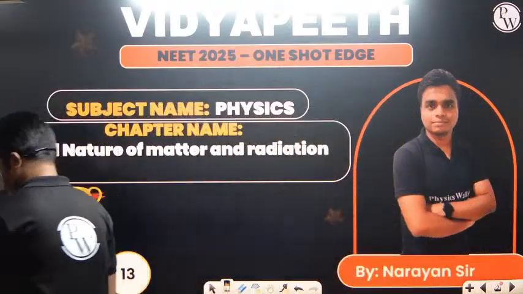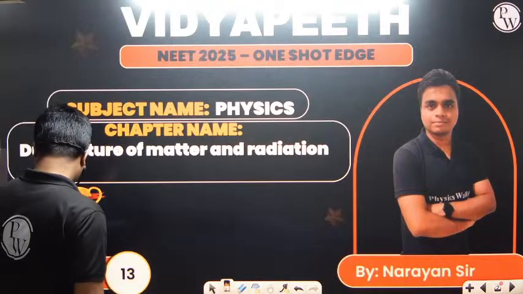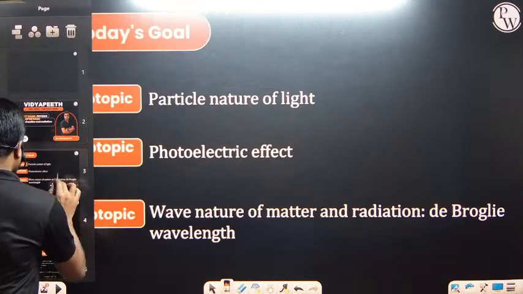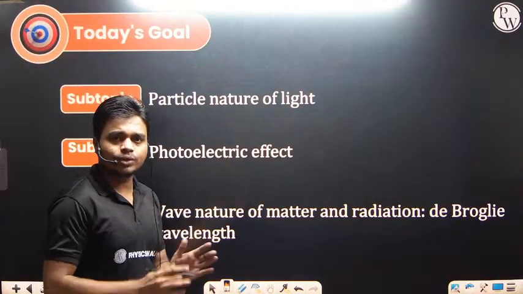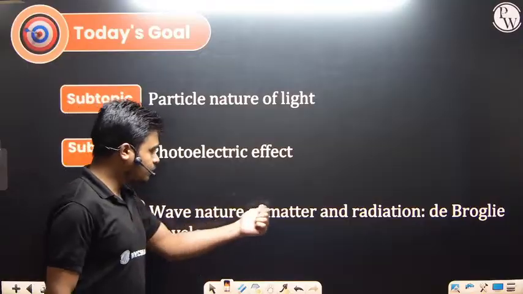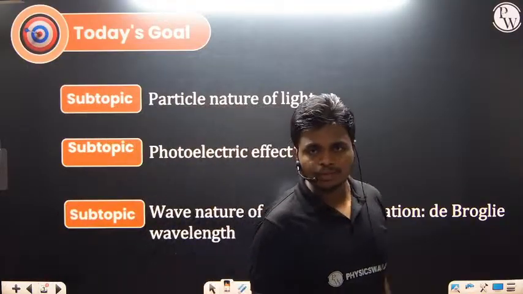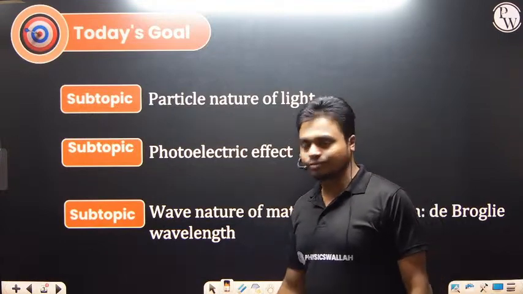Let's begin today's journey. So what are the topics that we have? In the first case, we have the particle nature of light, we have the photoelectric effect, then we have the wave nature of matter and radiation, that light behaves both ways, as a particle and as a wave. For that, we will discuss a particular topic, that is de Broglie wavelength.